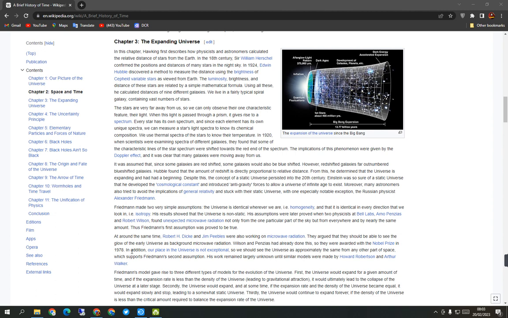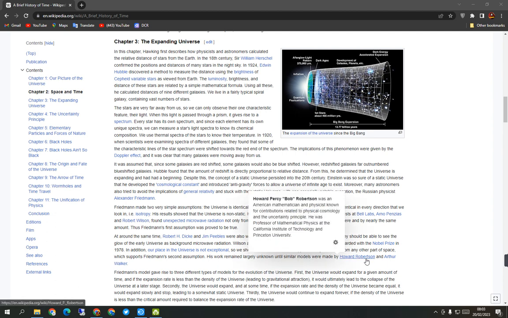In addition, our place in the universe is not exceptional, so we should see the universe as approximately the same from any other part of space. Friedman's work remained largely unknown until similar models were made by Howard Robertson and Arthur Walker.